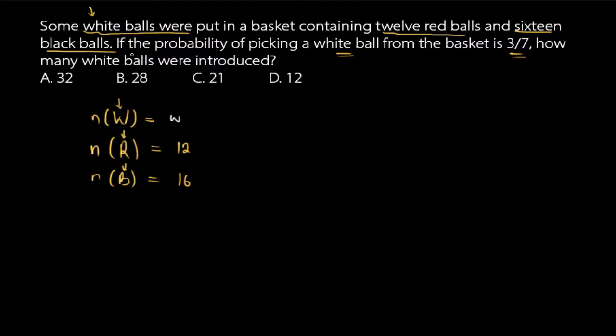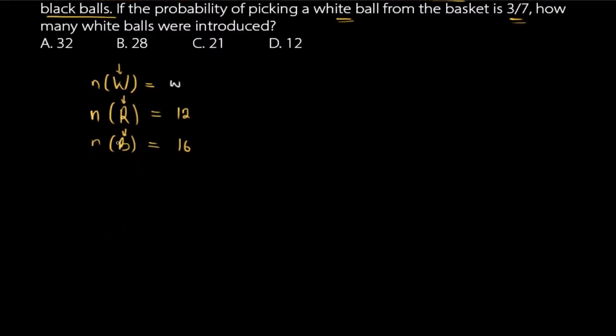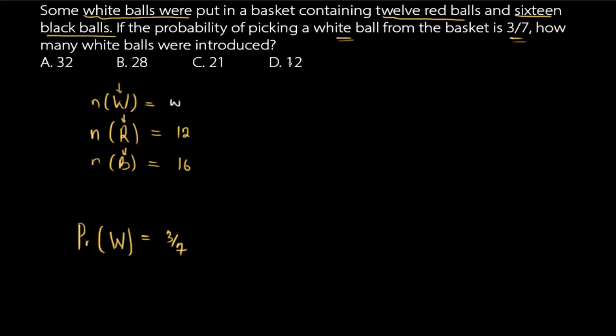Now let's read on. If the probability of picking a white ball from the basket is 3/7, let me write that we have the probability of picking a white ball, which we've been given is 3/7. We're told to find how many new white balls were introduced.